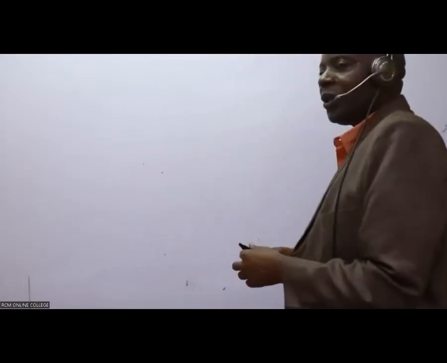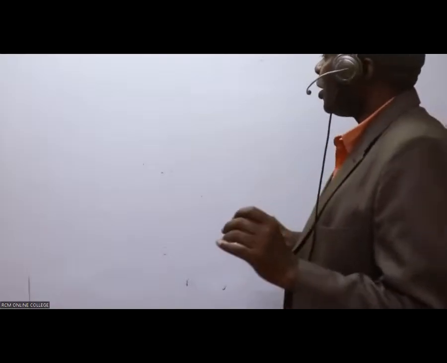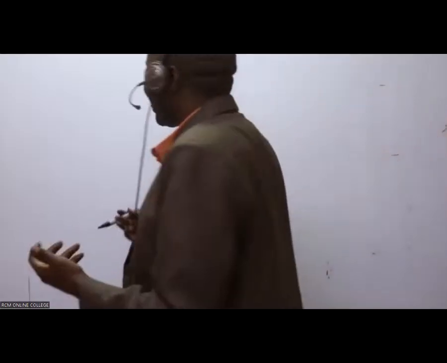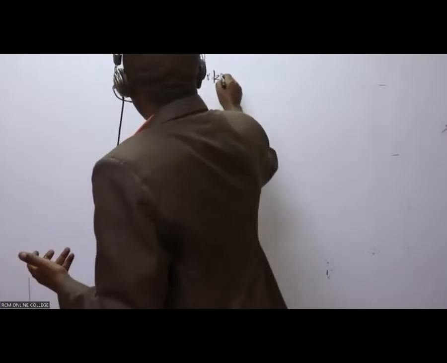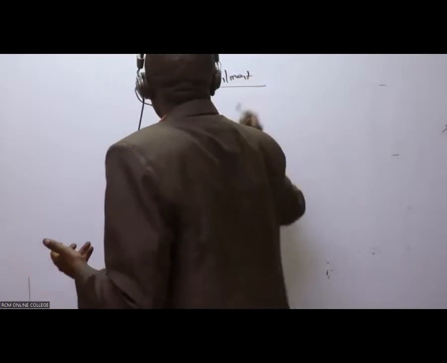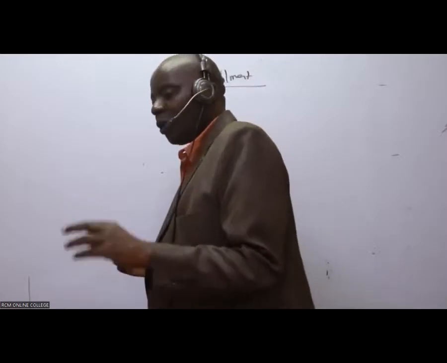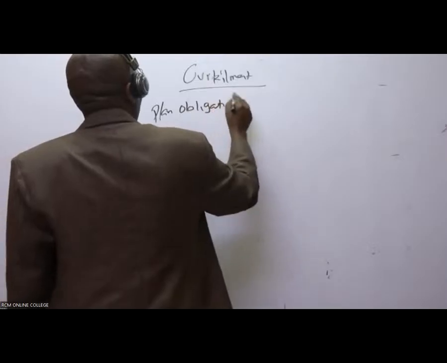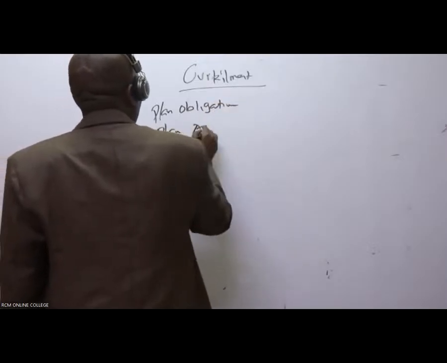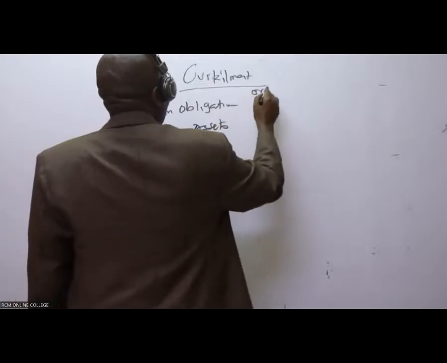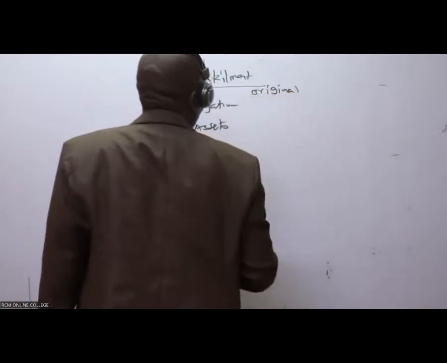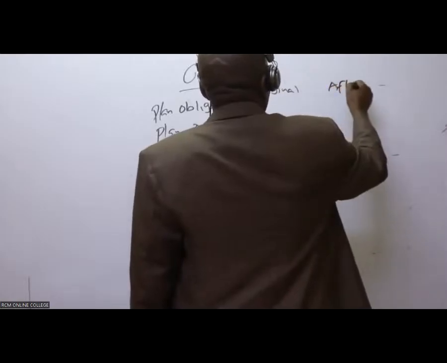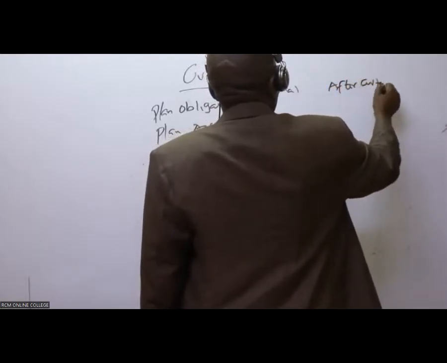Great. Now, ladies and gentlemen, what are we doing here? We are basically accounting for curtailment. As usual, don't start with assets. Start with obligations. So we have the plan obligation, and then the plan assets. Original, and then after curtailment.